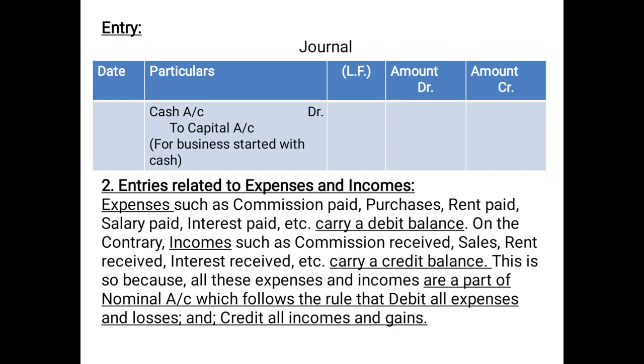On the contrary, incomes are things received. So incomes such as commission received, sales, rent received, interest received, miscellaneous receipt, sale of old newspapers, etc., carry a credit balance, because we have already discussed the rule, and also because expenses and incomes are a part of nominal account. The golden rule of nominal account says that we will debit all expenses and losses, and we will credit all incomes and gains. This is so because all these expenses and incomes are a part of nominal account, which follows the rule: debit all expenses and losses and credit all incomes and gains.